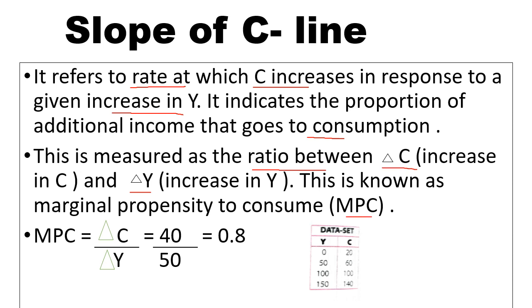Now if you notice the table which was discussed earlier, in income there is an increase of 50, and in consumption there is an increase of 40. So MPC is equal to the increase in consumption, that is 40, divided by the increase in income, that is 50. So the answer is 0.8. So what is the slope of the C line? The slope of the C line is 0.8, that is MPC.